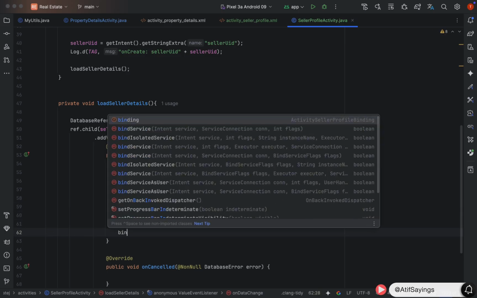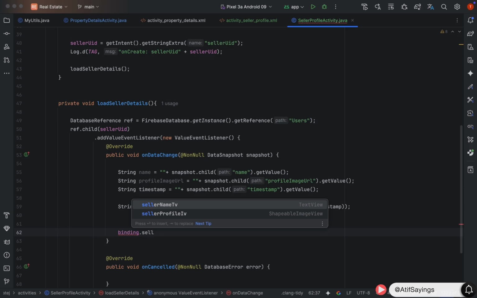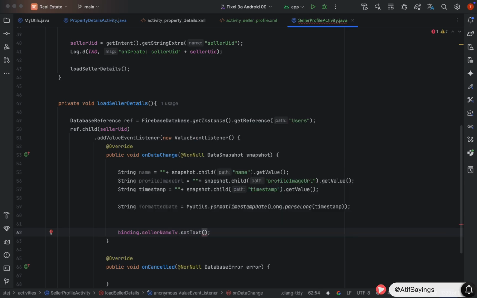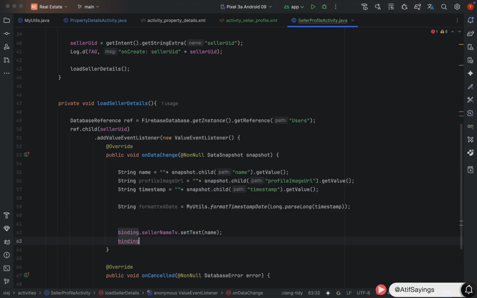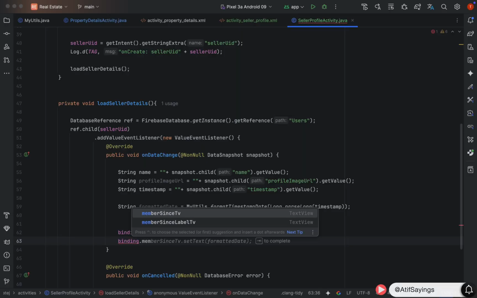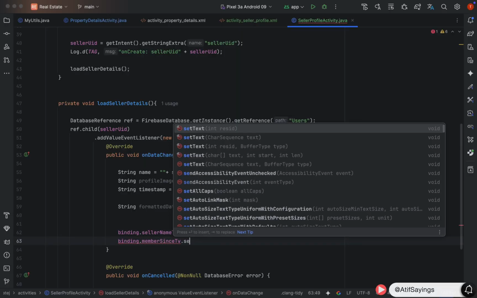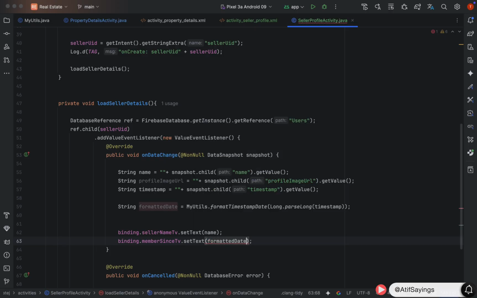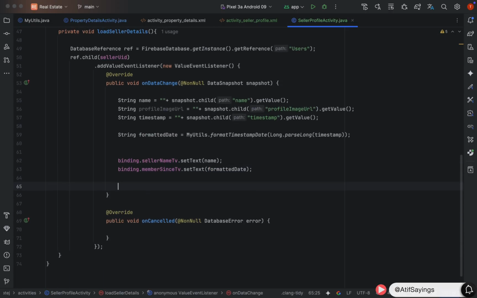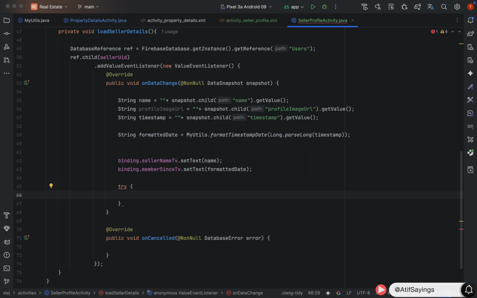We have got the seller info. Now we will set that to the UI: binding.sellerNameTv.setText. Pass the name as parameter. binding.memberSinceTv.setText. Pass the formattedDate, which is the date when the user has created the account. Right after that, we will set the seller profile image URL. For that, we will use the Glide library.